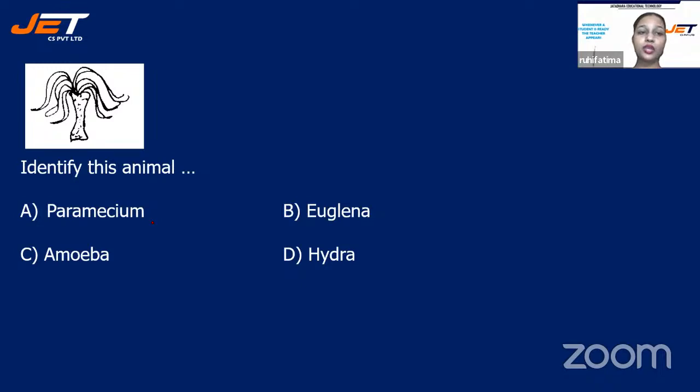Next question. You can see the diagram and the question is saying, identify this animal. Children, you have to find out which animal is this, right? And your options are A. Paramecium, B. Euglena, C. Amoeba, or D. Hydra. The 30 seconds have started, children. Quickly start answering. You must have seen this diagram in your books also.